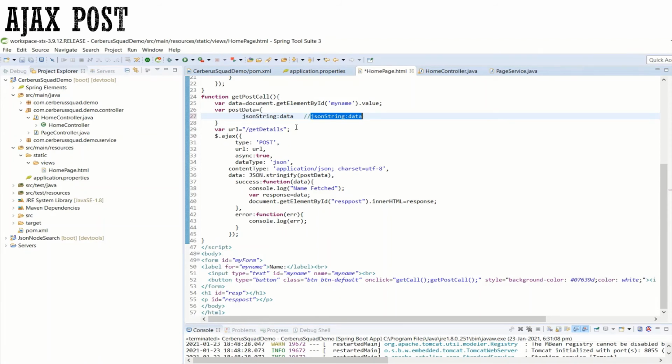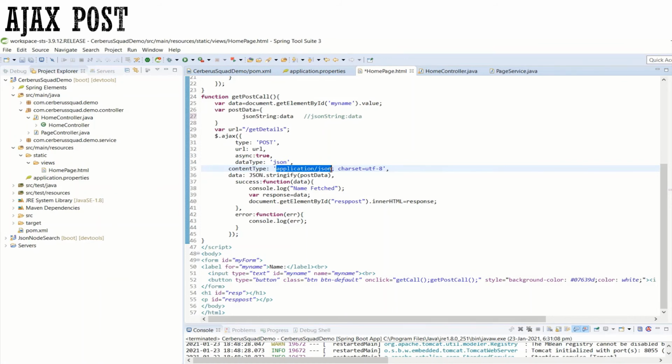Now, the URL. Then it is a type of post. Then this URL will get called. Then data type JSON, so I am mentioning the type of data I am sending is a JSON request. Now, the content type. Application slash JSON means the data I am passing to the page, or the request I am passing, is a JSON request.